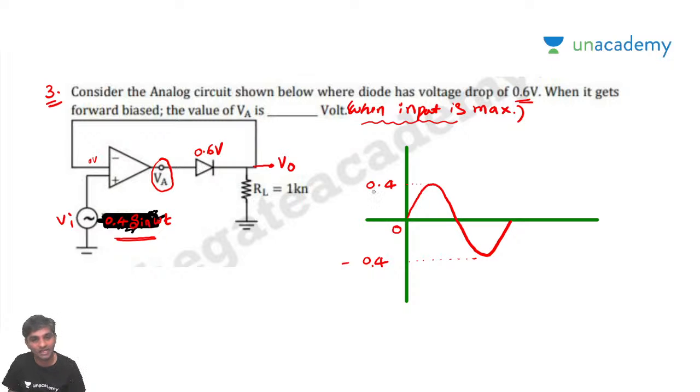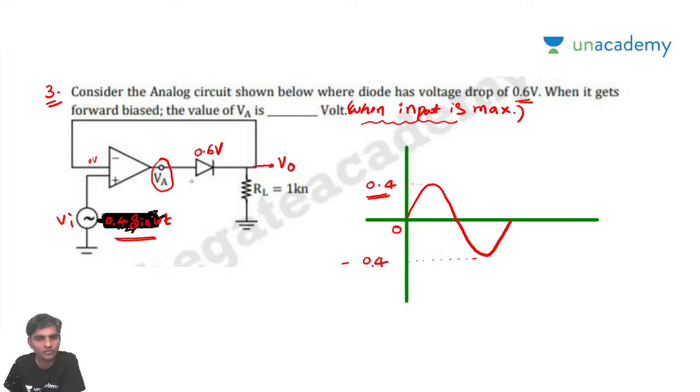But he asked us to calculate at 0.4 volts, which is greater than 0 volts. It means we need to find the output voltage when the diode is forward biased. I don't think I need any extra explanation for this. It's a very simple, direct problem.